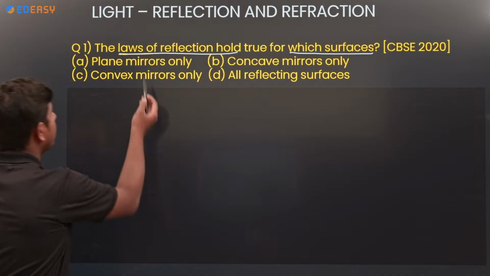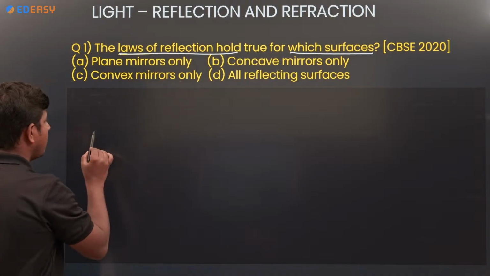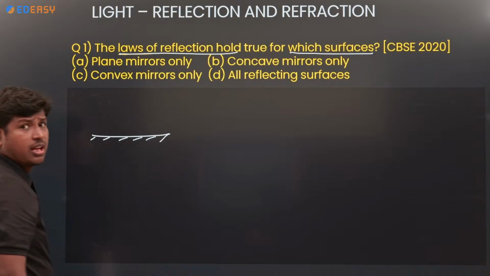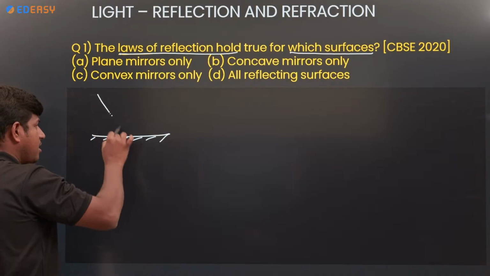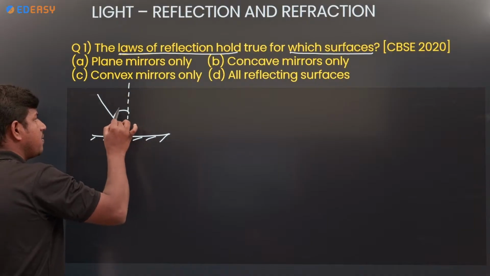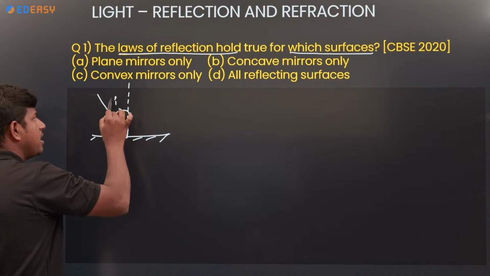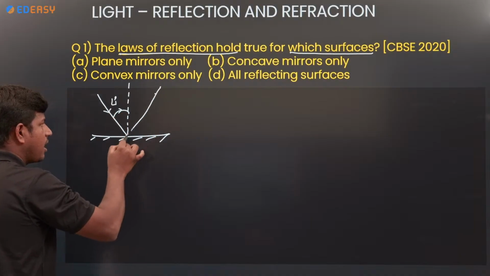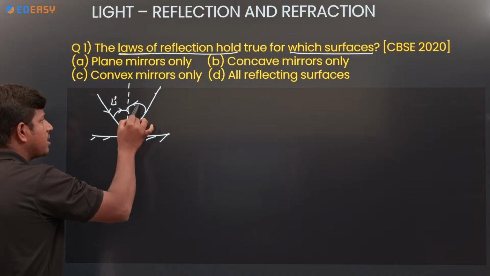Take a surface, smooth surface or rough surface, a light ray is incident, and we draw a normal. The angle between the incident ray and the normal is the angle of incidence, and the angle between the reflected ray and the normal is the angle of reflection.